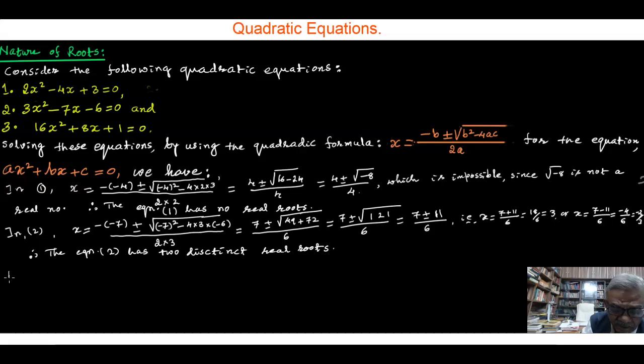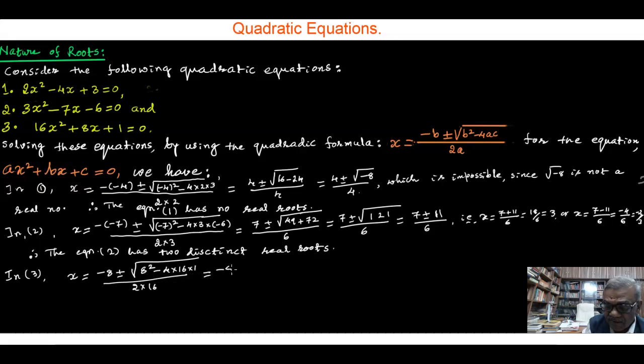As in 3, we can see here x is equal to minus 8 plus or minus square root of 8 square minus 4 into 16 into 1, divided by 2 into 16.